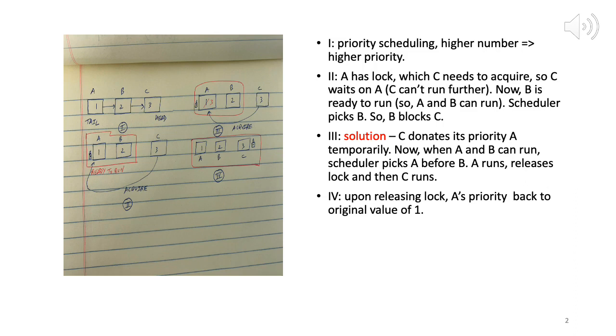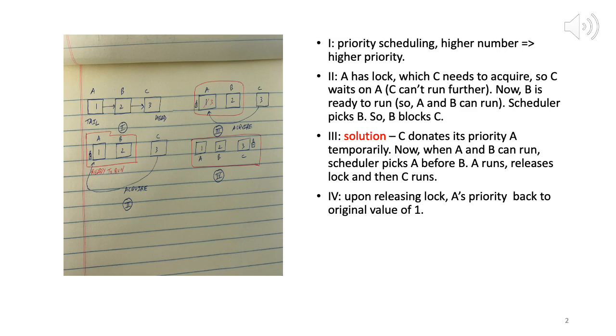So if you look at picture number 2, here what we see is A has acquired a lock that C needs. Okay. So now the important thing here is the scheduler will pick the next process to run from the set of processes that are ready to run, right?